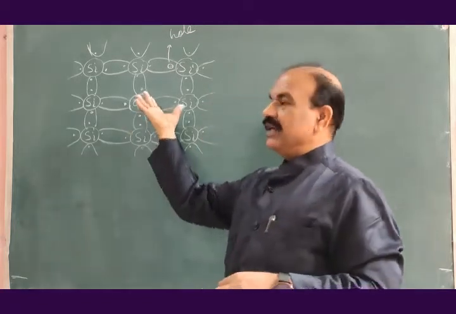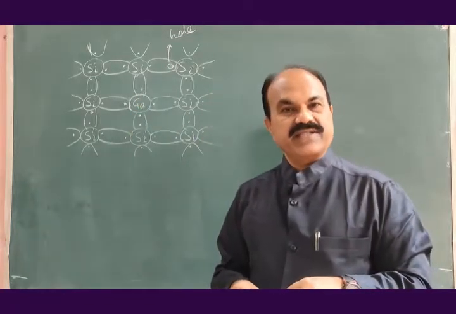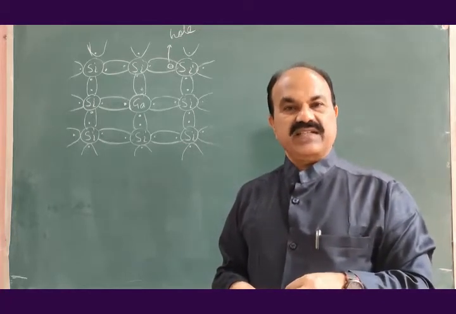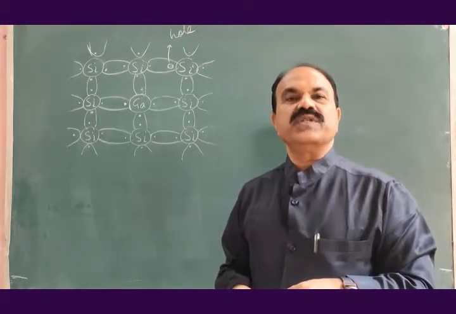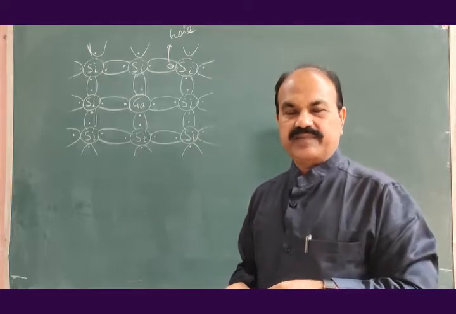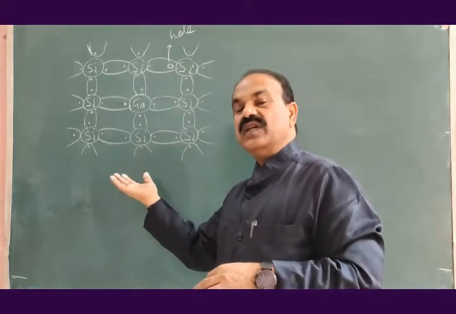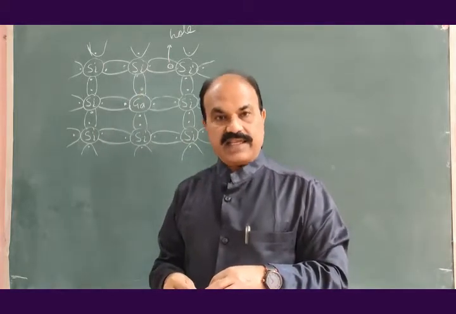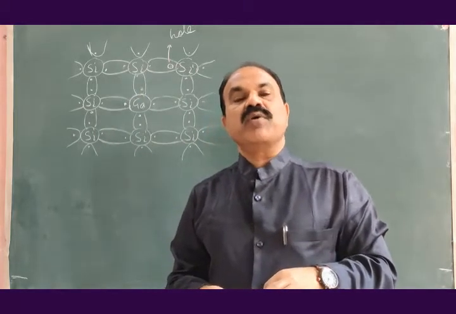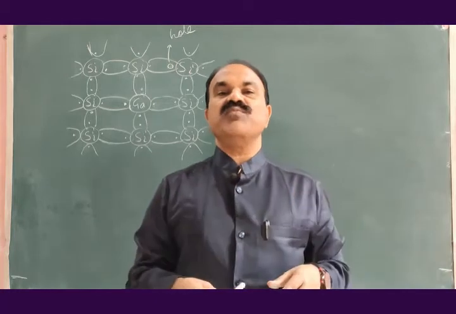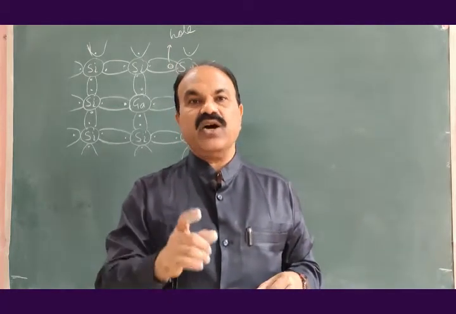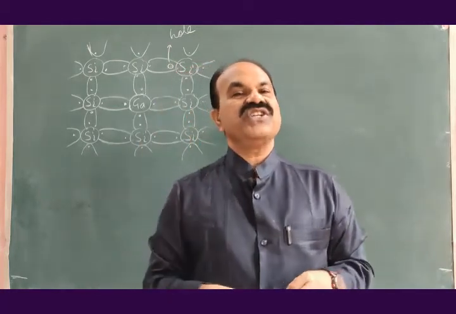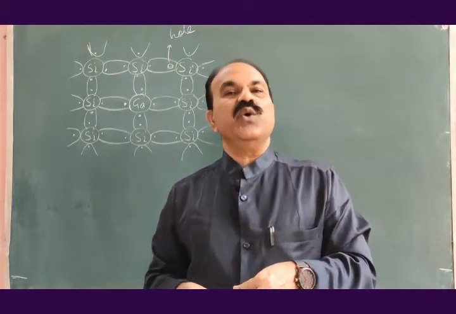So we call this semiconductor p type of semiconductor or positive type of semiconductor. It will have a large number of free holes at room temperature,